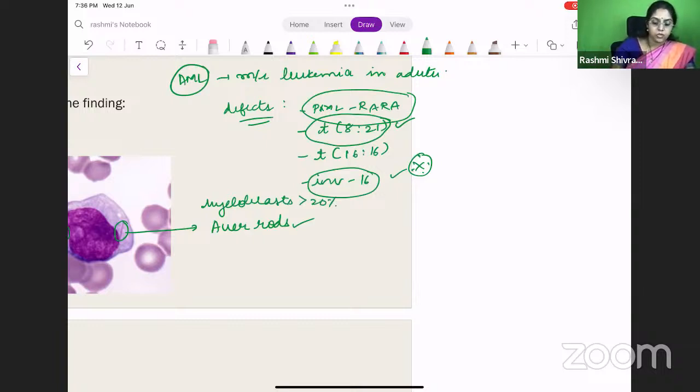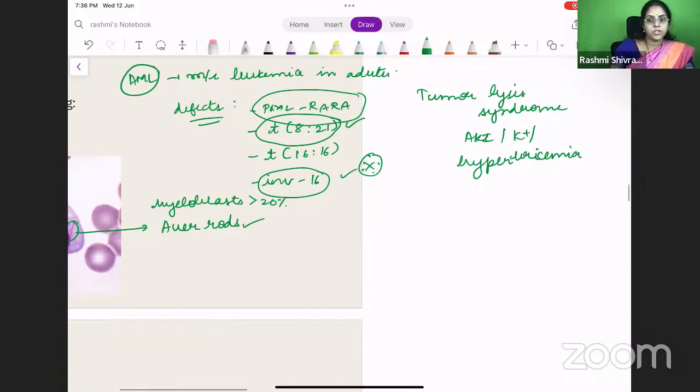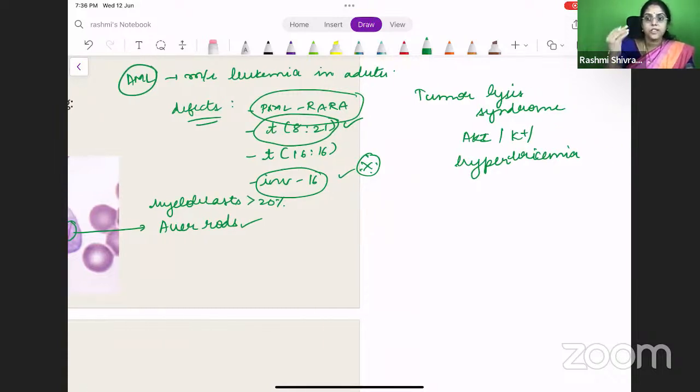In these patients, tumor lysis syndrome can happen very commonly. What will happen? You will have an acute kidney injury. Potassium will increase. Uric acid will increase. Hyperuricemia will be there. So that is tumor lysis syndrome: AKI will be there, potassium will increase, and there will be hyperuricemia.